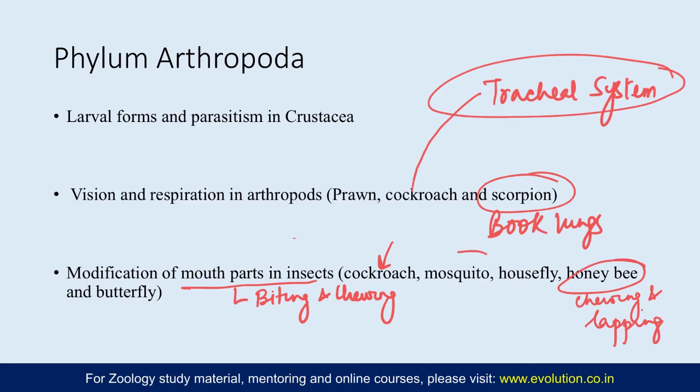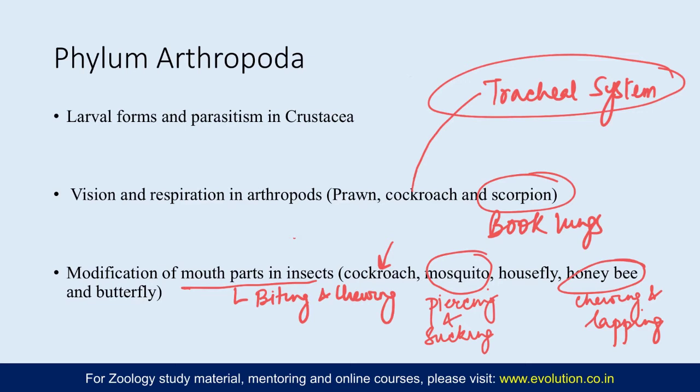So in case of mosquito, these are the piercing and sucking mouthparts. All these structures, the labrum, labium, maxillae, mandibles, and the hypopharynx, all of them modify into needle-like structures which help in piercing through the skin of the host and then sucking up the blood. So that is the modification here.